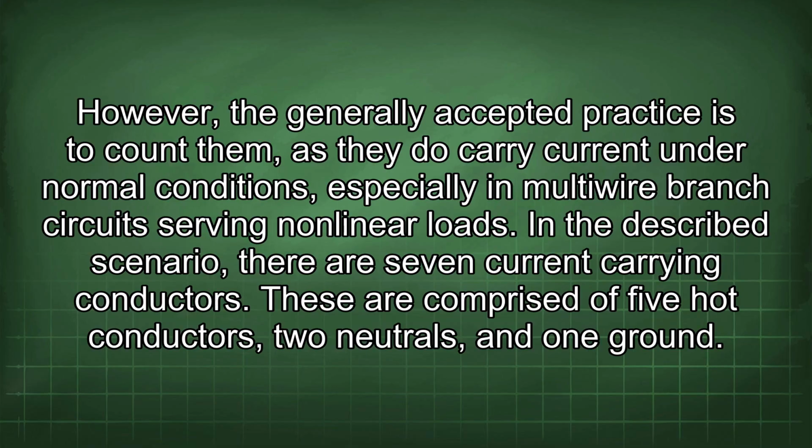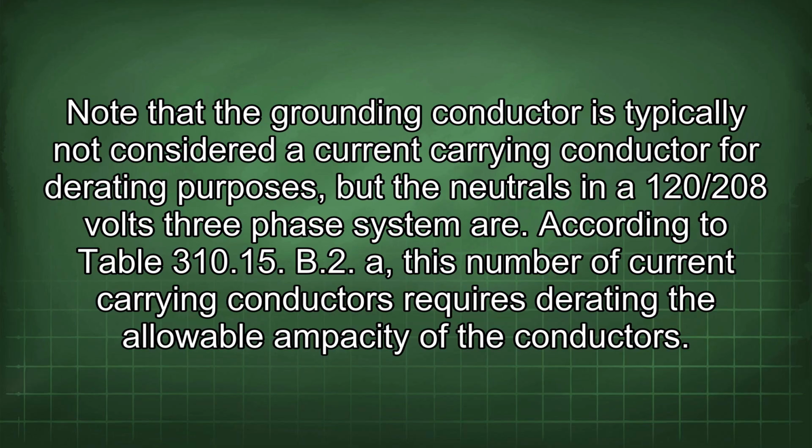In the described scenario, there are 7 current-carrying conductors. These are comprised of 5 hot conductors, 2 neutrals, and 1 ground. Note that the grounding conductor is typically not considered a current-carrying conductor for derating purposes, but the neutrals in a 120/208 volts 3-phase system are. According to Table 310.15(B)(2), this number of current-carrying conductors requires derating the allowable ampacity of the conductors.